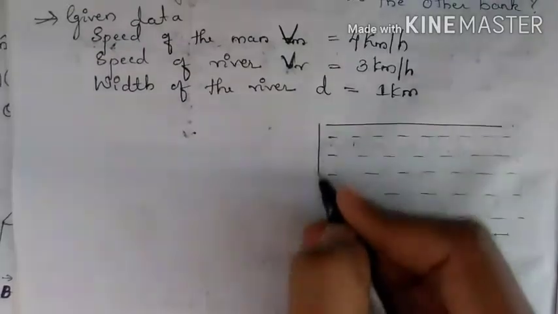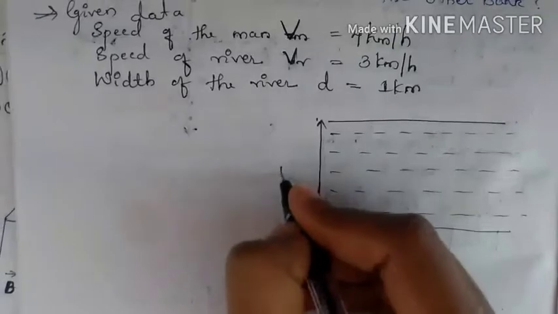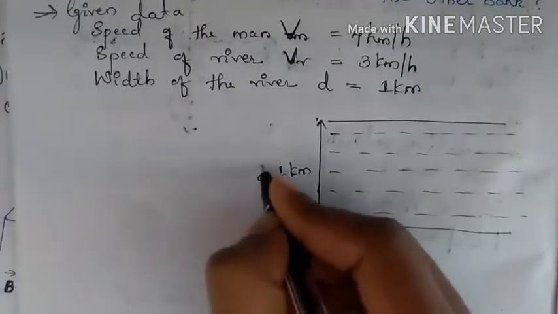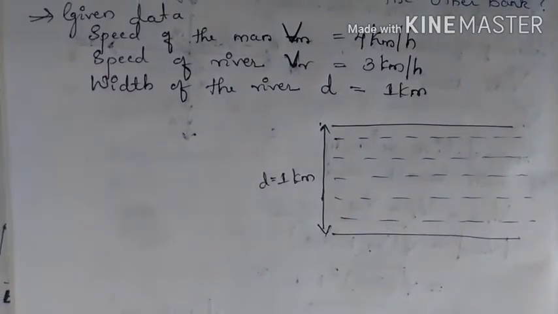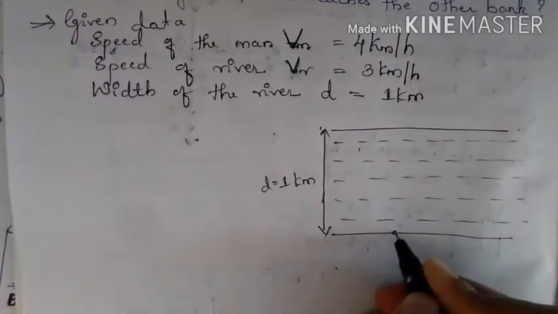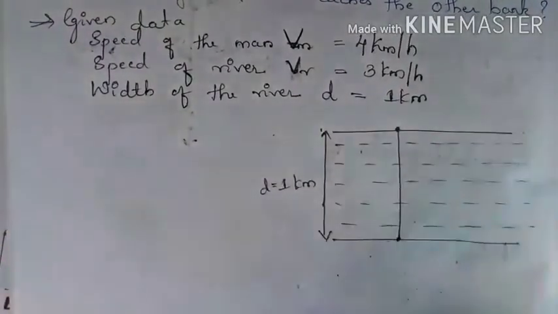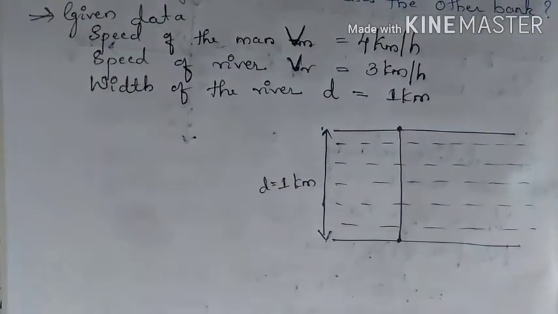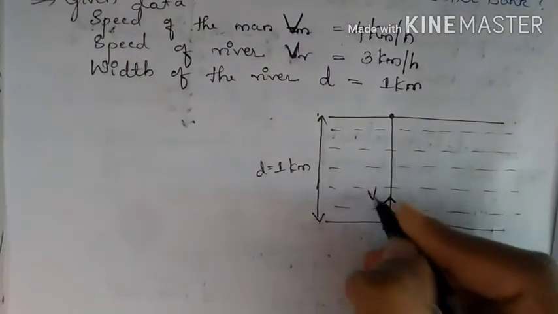So the width of this river is 1 kilometer, denoted by D. Now a person starts from this point A and tries to move to the other side of the river bank. The velocity of the man is Vm.